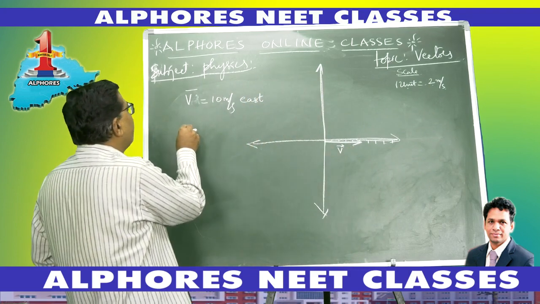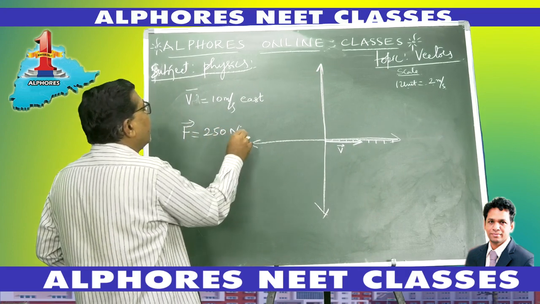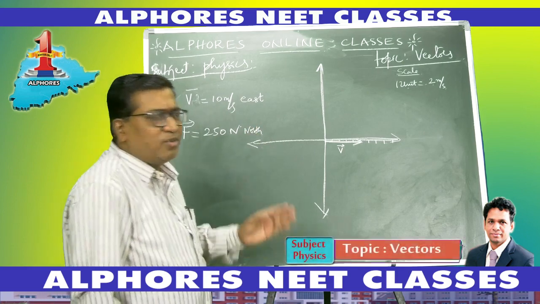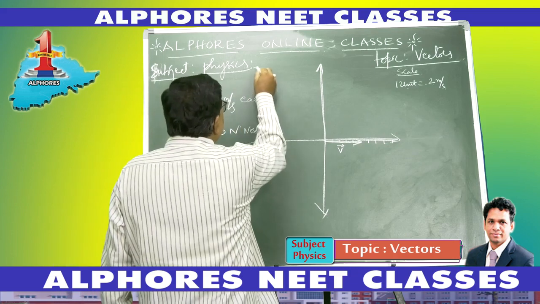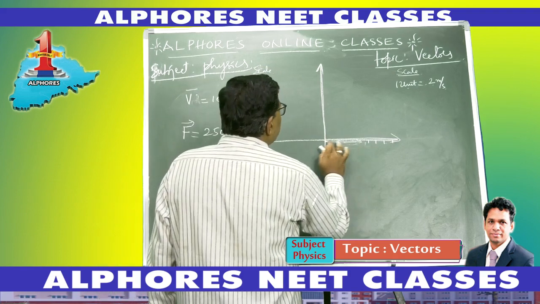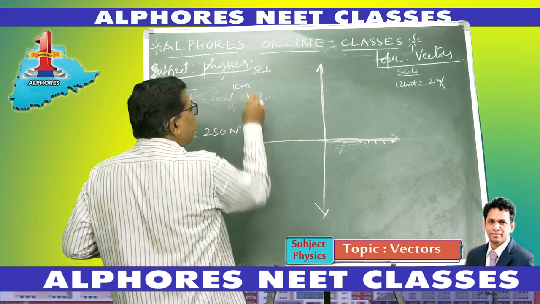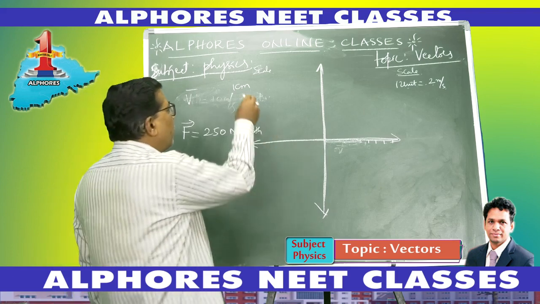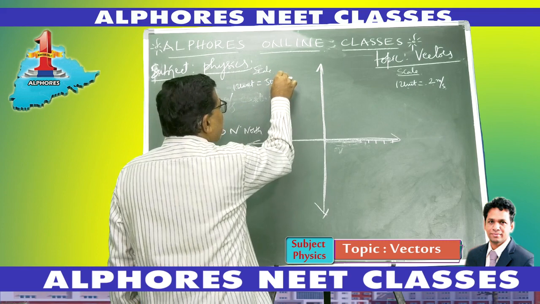Suppose there is a vector force F equal to 250 newtons towards north. I don't draw a line of 250 centimeters, so I take a scale. According to this scale, 1 unit of this graph I consider as 50 newtons.